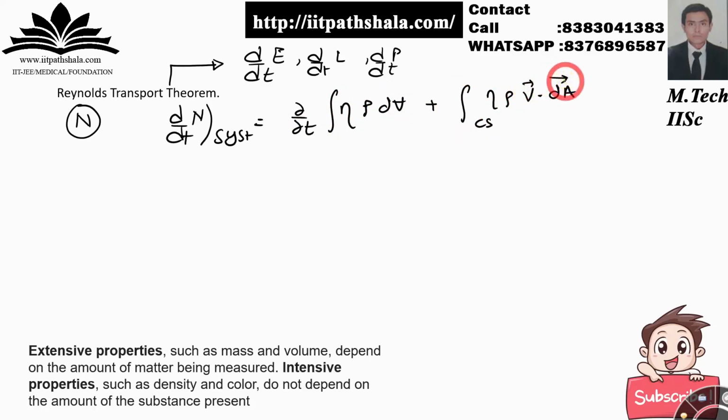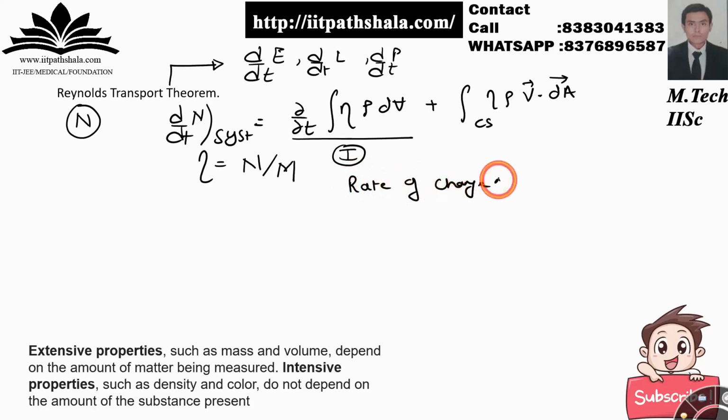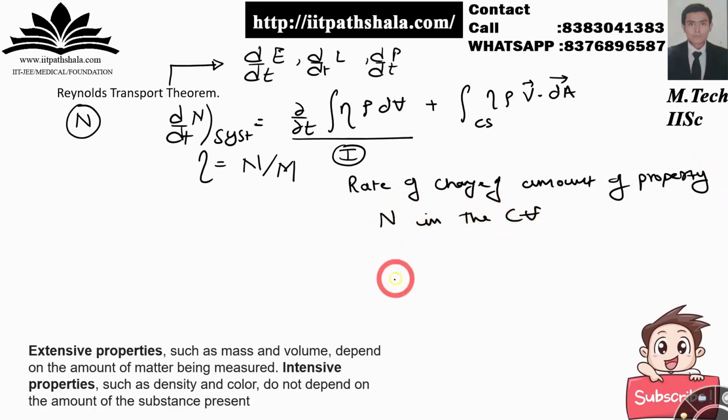Now let me just tell you what these things are over here. Eta is nothing but your property which you are considering upon the mass of the system. So it's kind of the specific value of that property. Now if I say something specific, then you are going to divide it by the mass itself. So this first thing over here is the rate of change of the amount of the property which you are taking. So I can say that it is the rate of change of amount of property n inside the control volume itself.